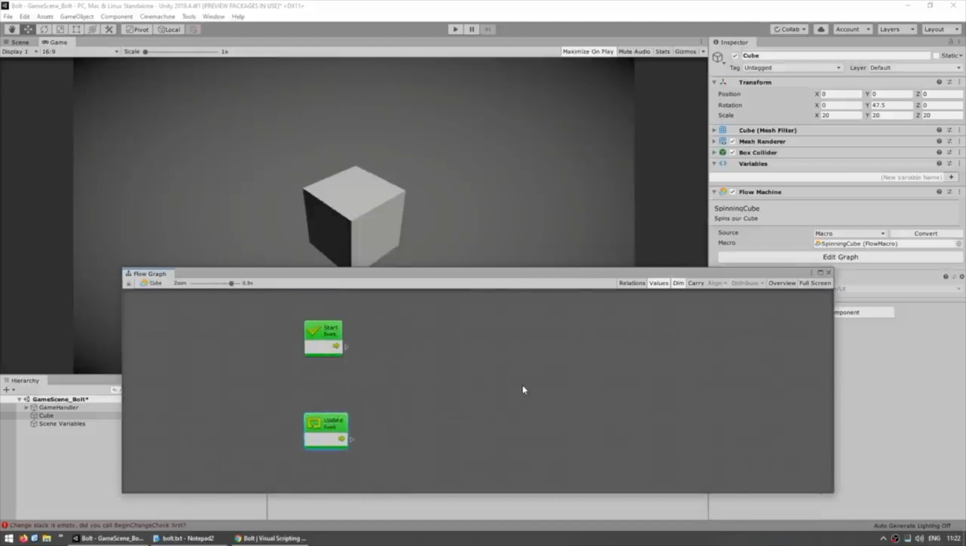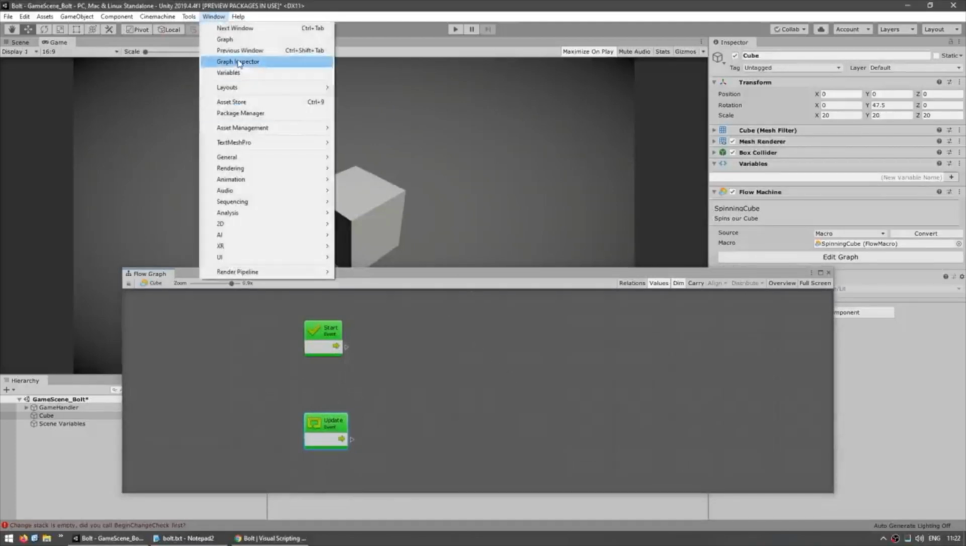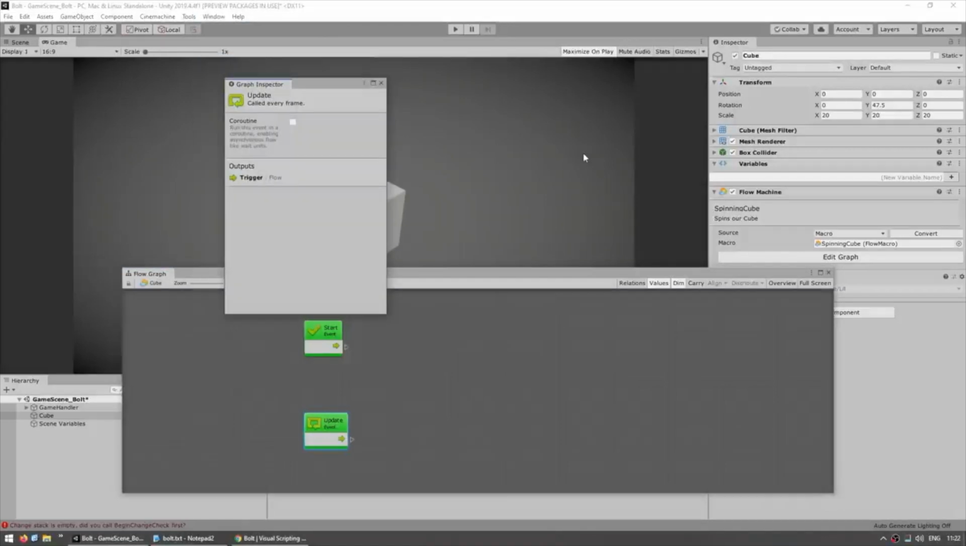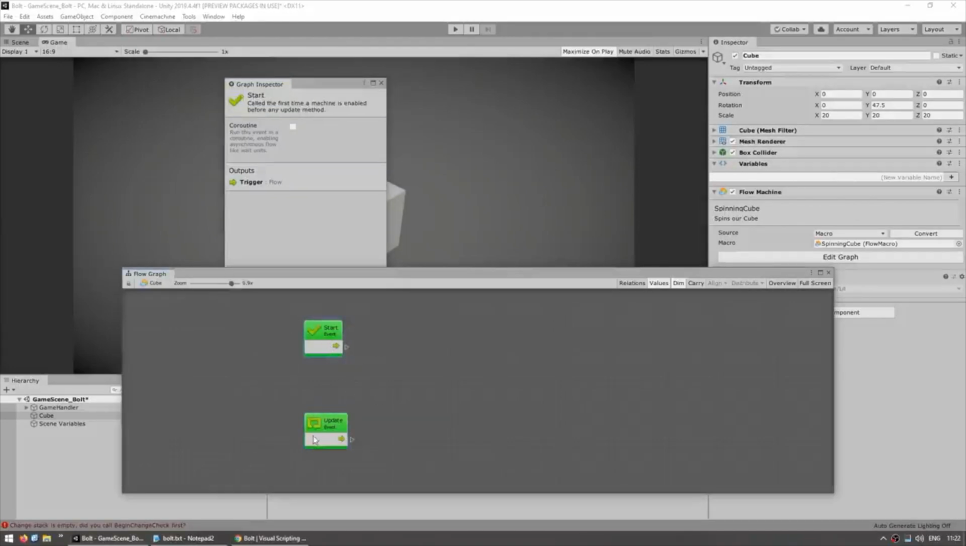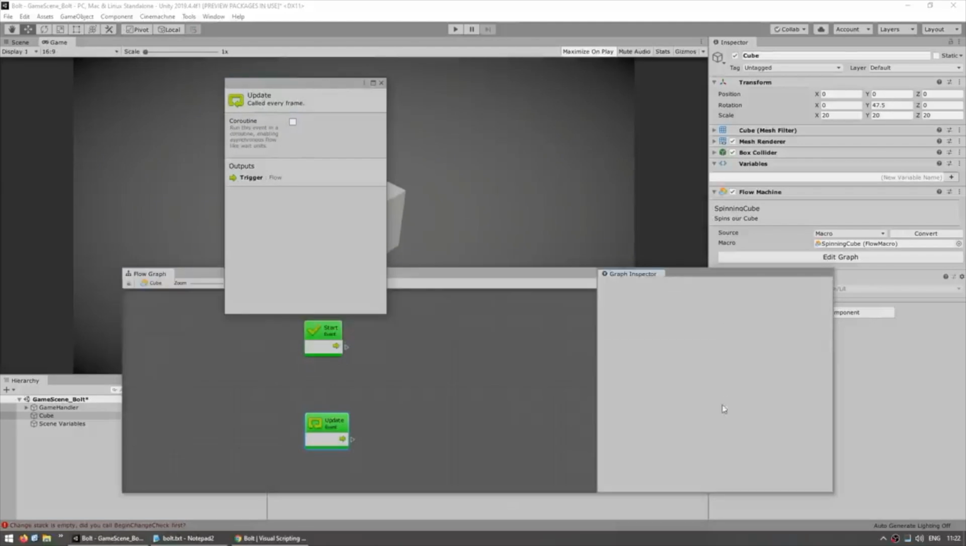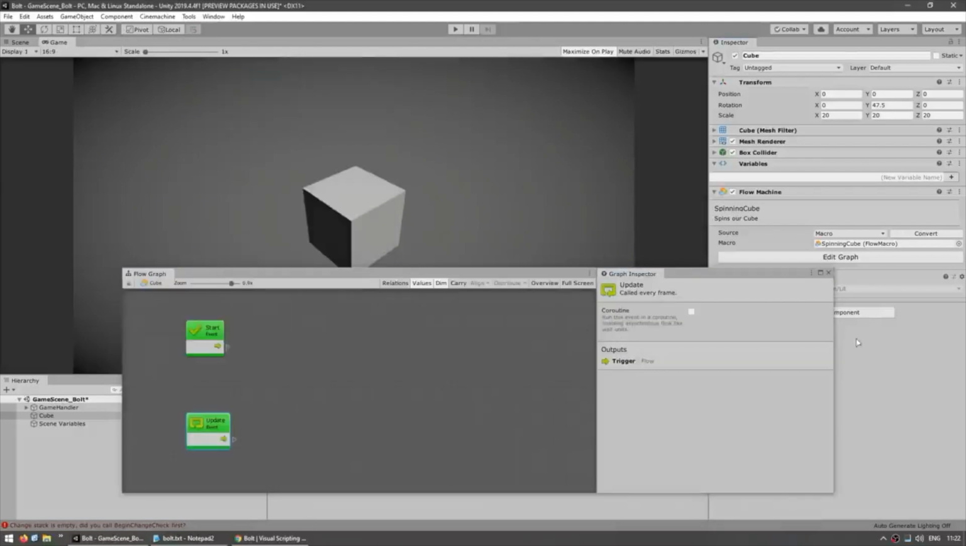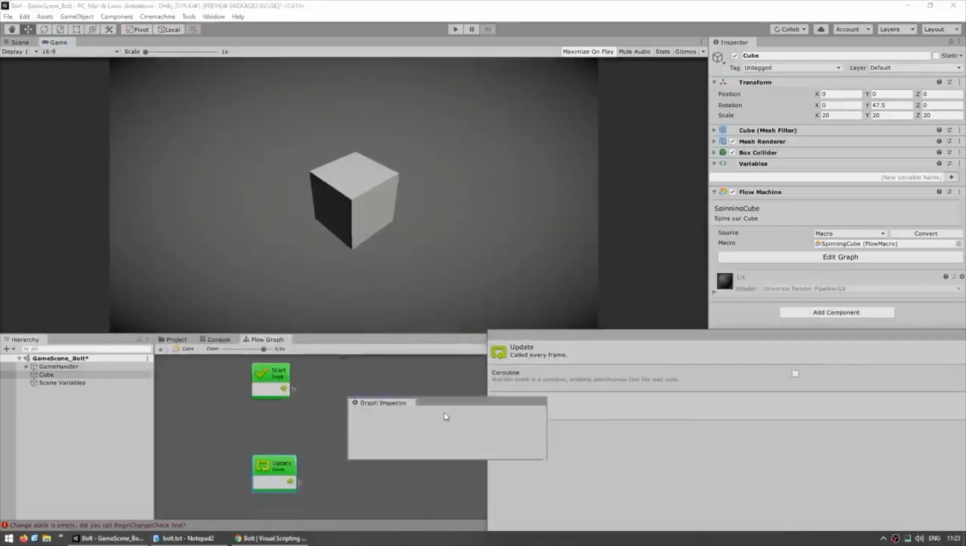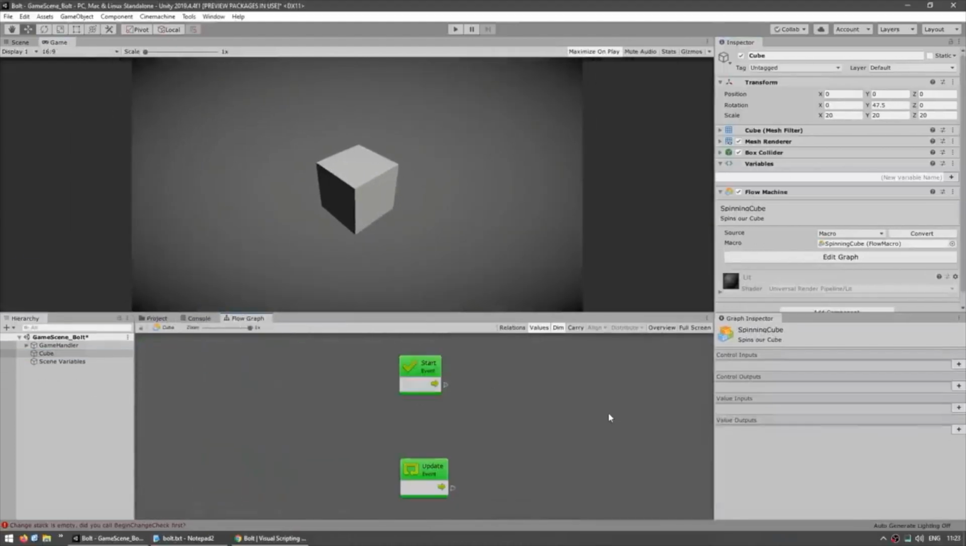And there's another window related to Bolt that's also very useful. So go up here into Window, and we're going to open the Graph Inspector. This one works basically the same as the normal inspector, except it's for when you select nodes inside of the graph. So for example, selecting the update node, and over here I can see update is called on every frame. So let's dock it right next to the graph, just like that. Alright, so here's our basic layout. We have the graph and the graph inspector.